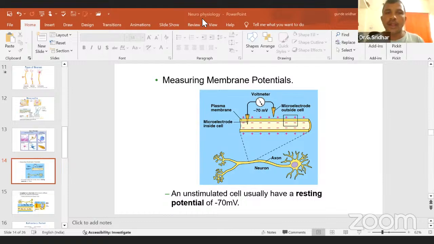Potential means ionic current. Ionic current around the cell membrane is called potential. For example, if you go to an electrical substation, the potential will be more. If you touch the electric wire, then you will be like ash. If you touch a small wire going into your home, you may get a shock, but you won't die.